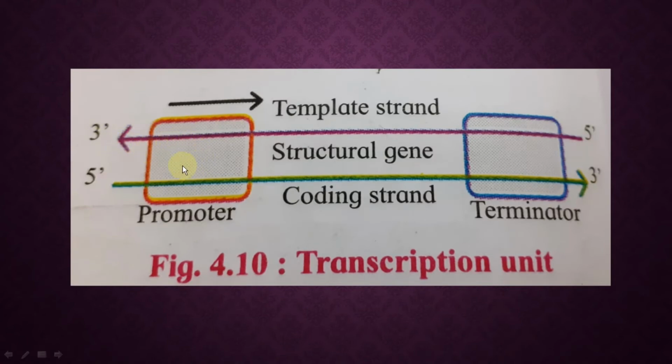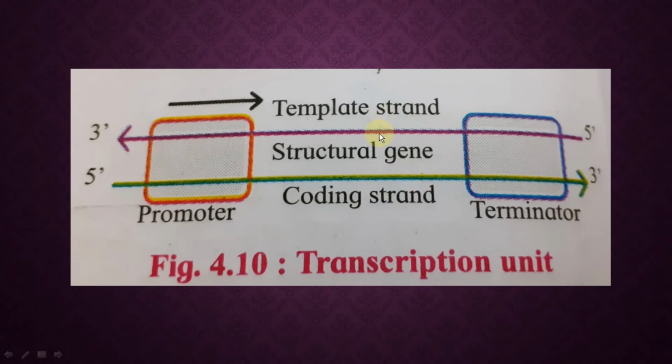The transcription unit consists of the promoter site, structural gene and terminator. The promoter site is always present towards the upstream. Here is the site where the RNA polymerase gets attached. Second part is the structural gene. The structural gene consists of two strands of DNA and has specific polarity, 3' end and 5' end. One strand is called the template strand and the other is called the coding strand.